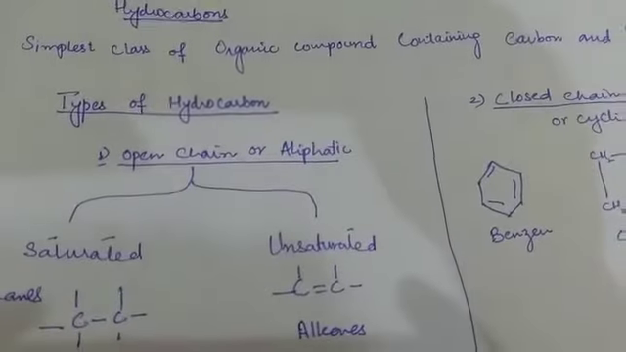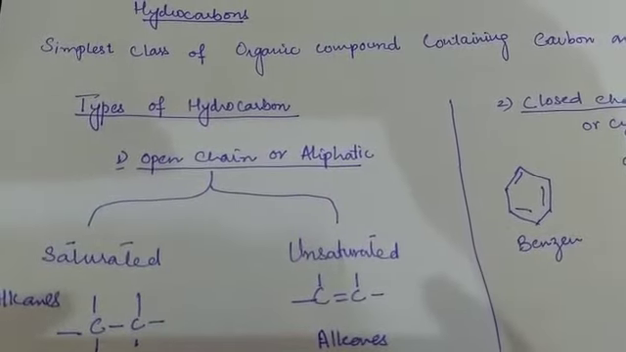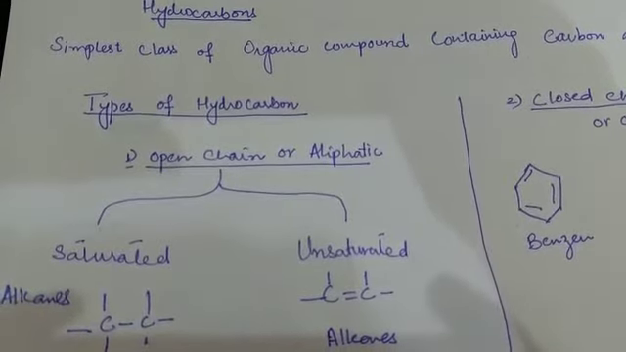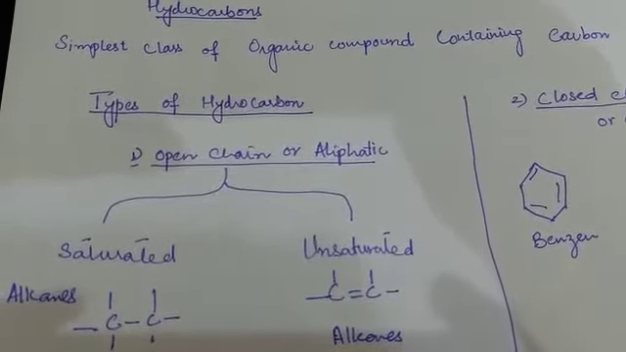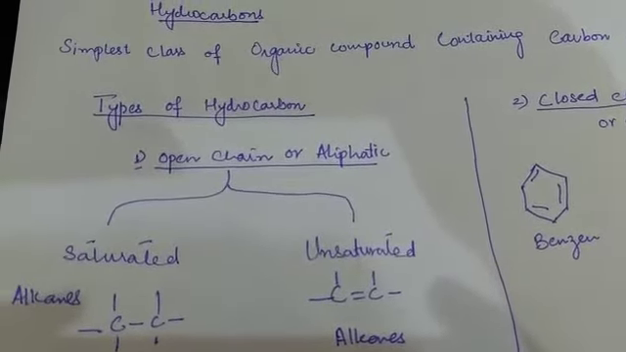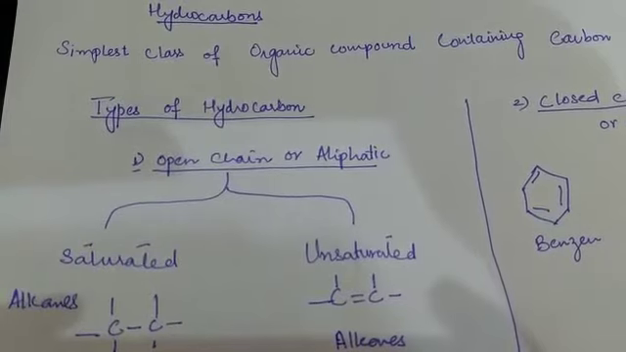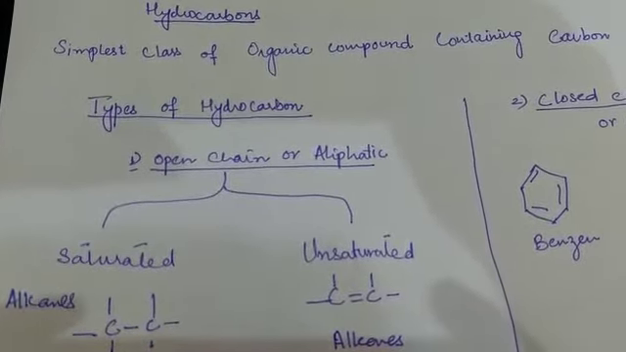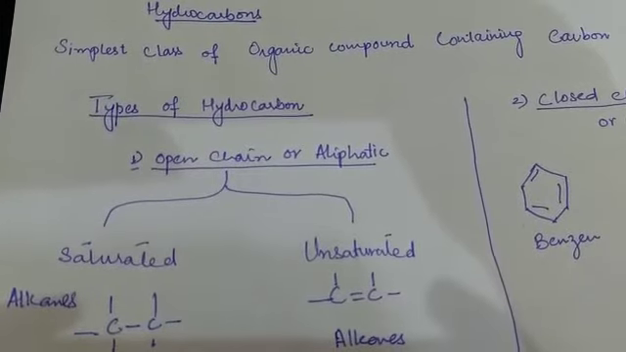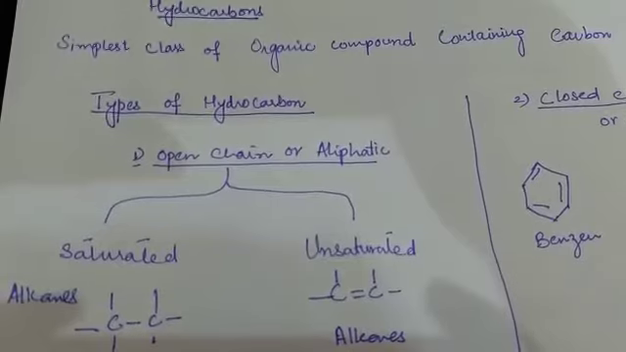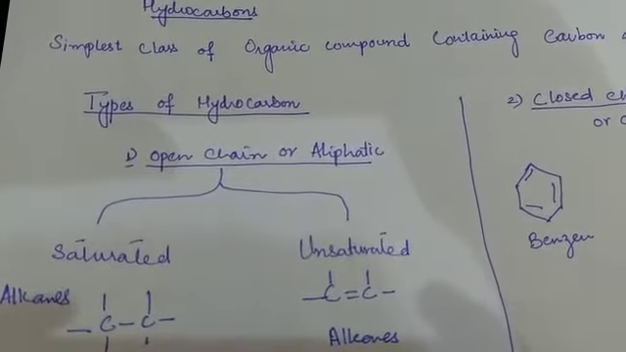Hydrocarbons are those compounds which are made up of the carbon and hydrogen elements only, and they are known as the parent organic compound, since other organic compounds are derived from this type of compound. Other organic compounds like alcohols, ethers, esters are derived from the simplest class of the organic compound, that is known as the hydrocarbon. We can call them derived compounds.